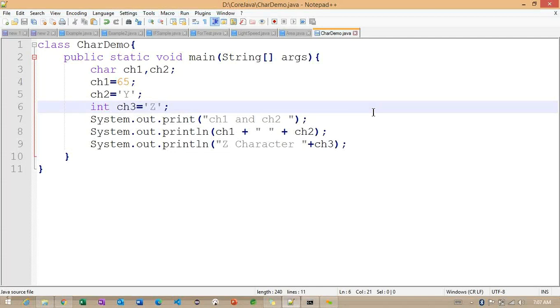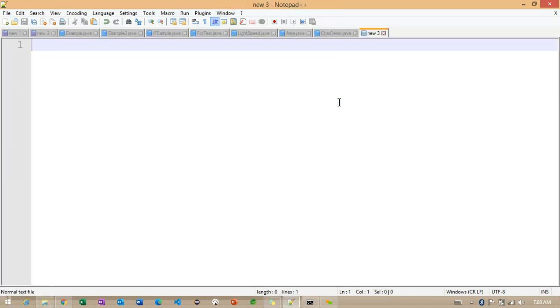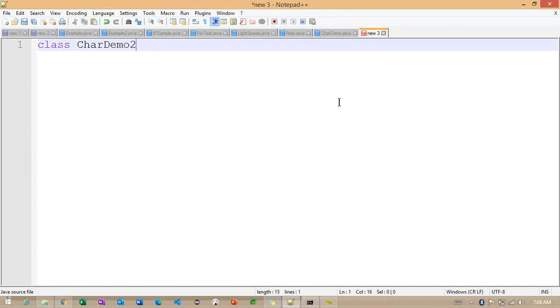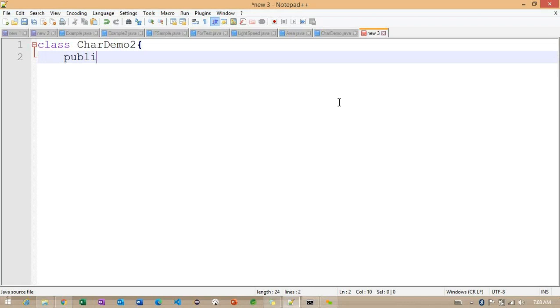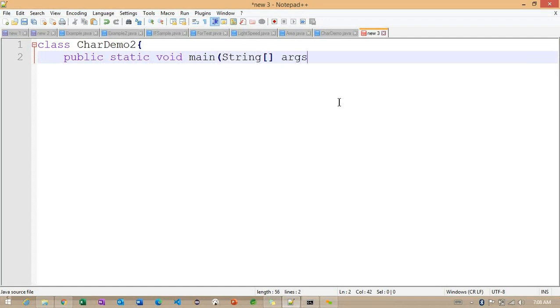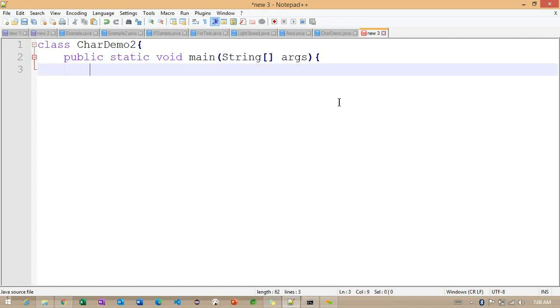So back to here. Now we understand this particular CAD demo related example, and we need to check one more example of how exactly the increment is going to happen internally. So let me check with one more class here. CAD demo two, public static void main, String args. Okay. Now what I'm going to write here.